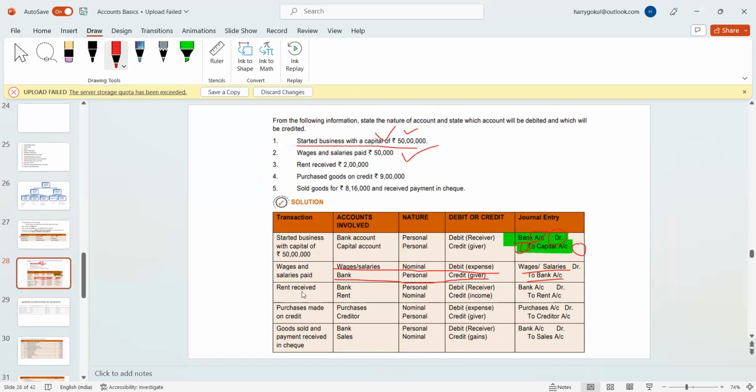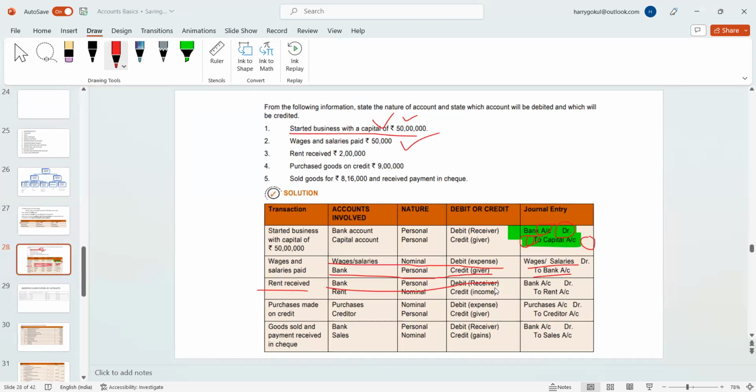Rent received. We have received an income, like rent, from a person. That means it was received in the bank. It's a receiver. Similarly, rent is a nominal account because it's an income. So bank account debit to rent account.